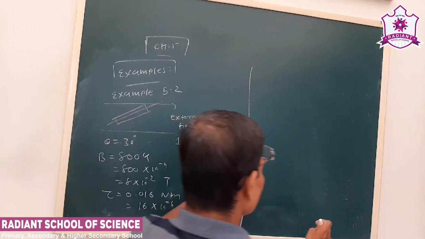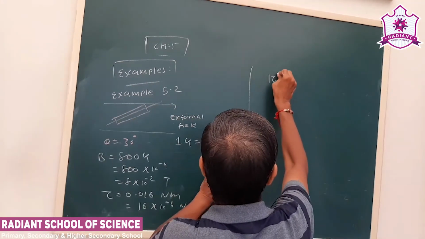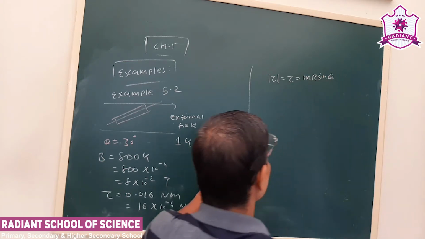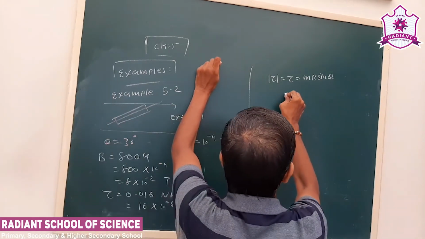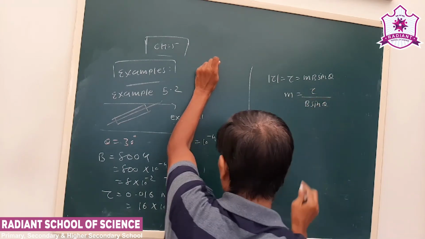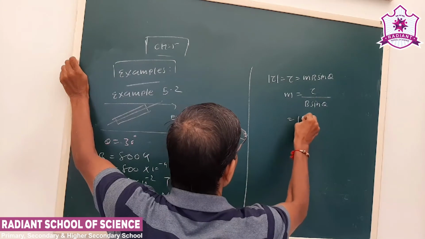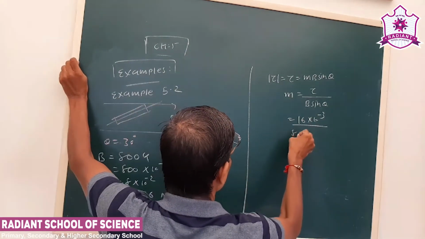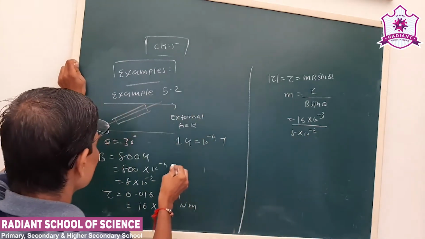See, what is the formula for the torque acting on a bar magnet? That we have discussed, torque is mB sin theta. Okay, so we make m the subject of the equation, that is torque upon B sin theta. Torque is 16 into 10 to the minus 3. Magnetic field is 8 into 10 to the minus 2. Now theta is 30 degrees.